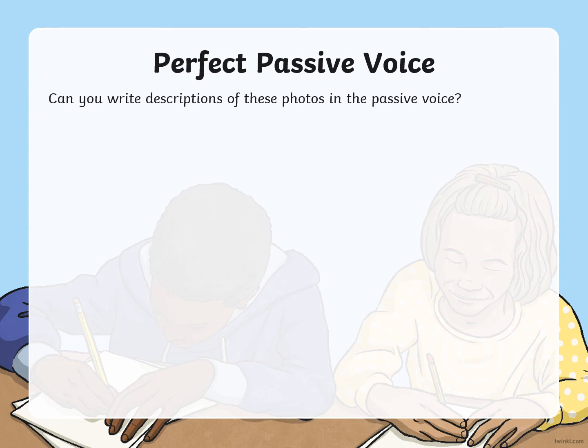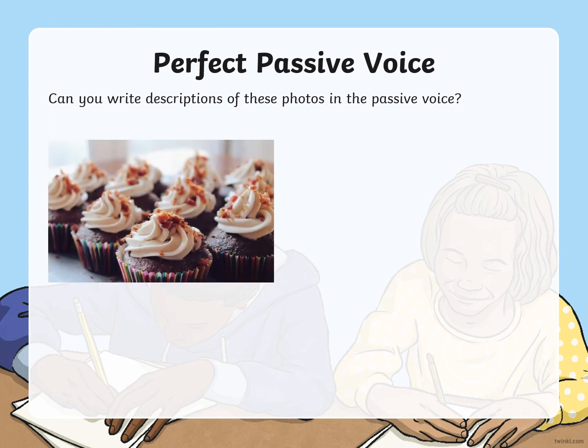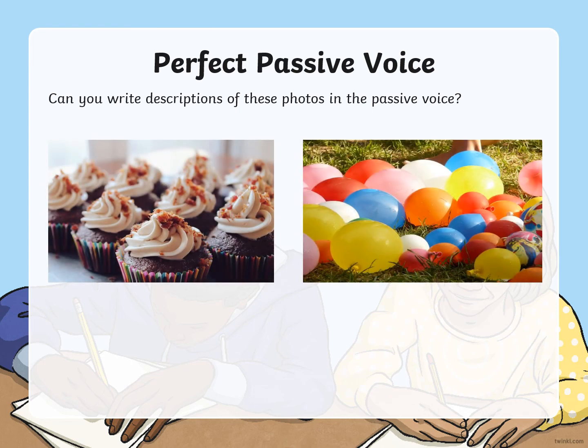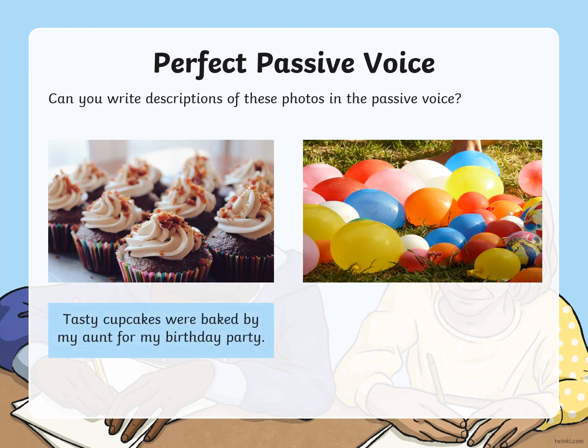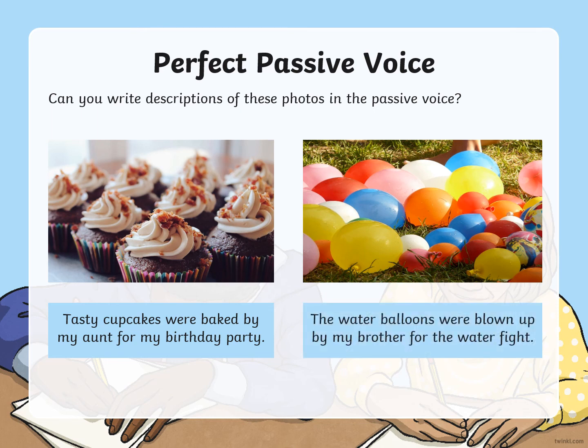Now can you do the same for the photos, but remember the passive voice, to think about what you need to remember, what rules you need to follow. Okay, tasty cupcakes were baked by my aunt for my birthday party. Again, we've got that by, that prepositional phrase in. The water balloons were blown up by my brother for the water fight. Okay, again, they've both used that by phrase. Don't worry if you haven't. Okay, if you're confident it's still in the passive voice, that's absolutely fine.